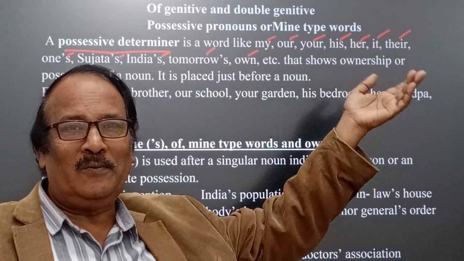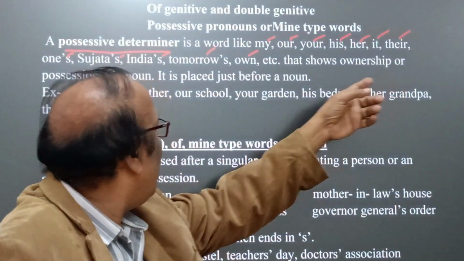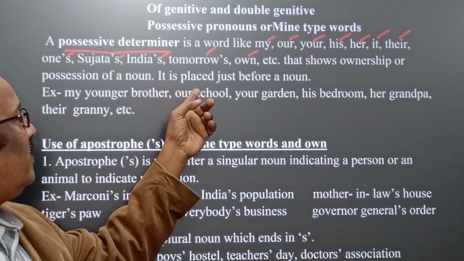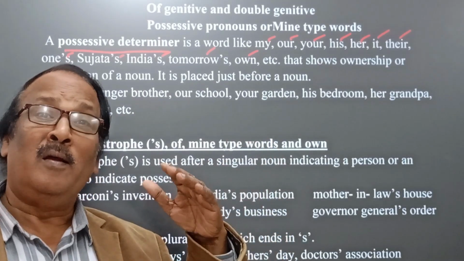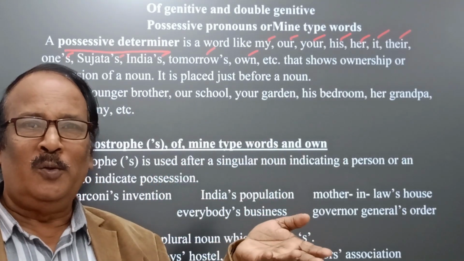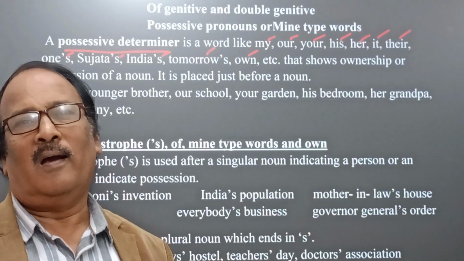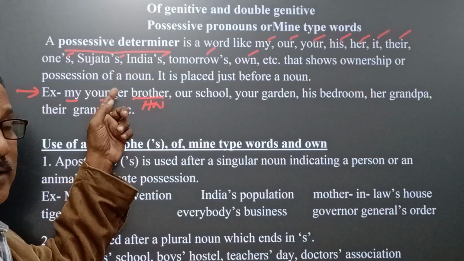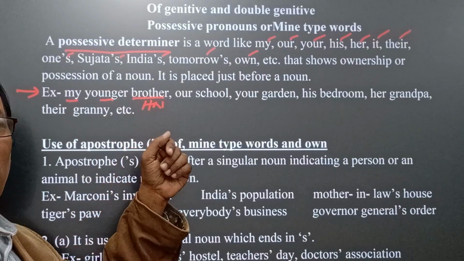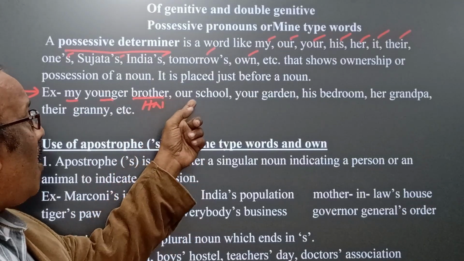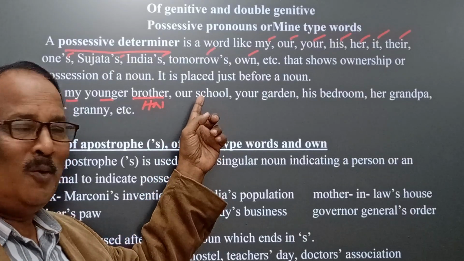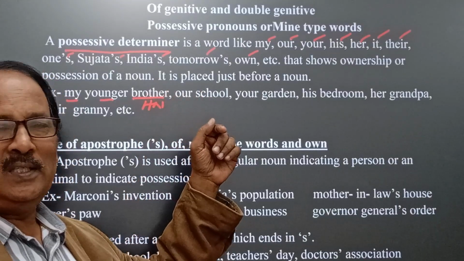In other words, possession of a noun. These determiners are usually used in everyday spoken and written English. Younger brother: younger is the adjective, brother is the head noun. Our school: school is the head noun, as we know, and our is a possessive word.